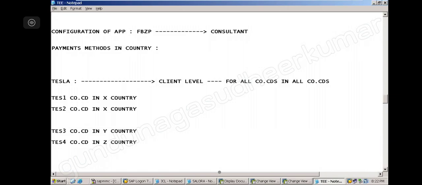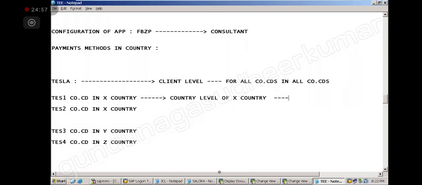Now if I define at this level, country level, only that country. Country level I define for X country. How many company codes? 2.